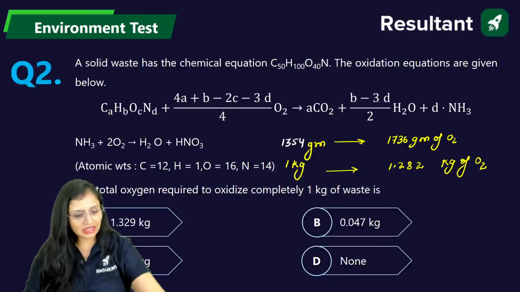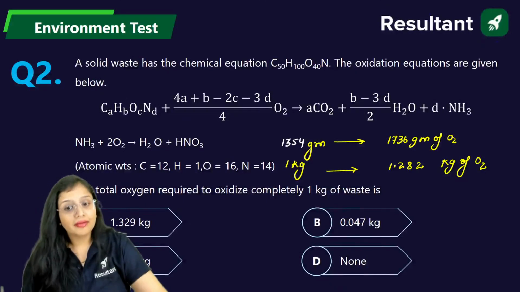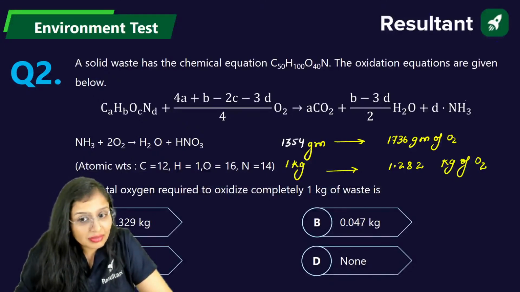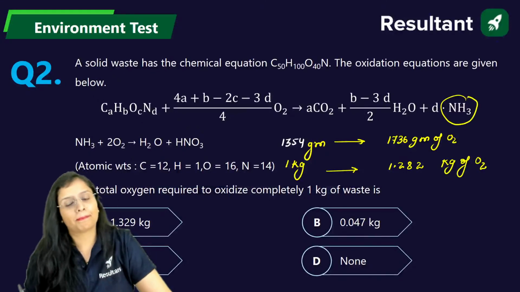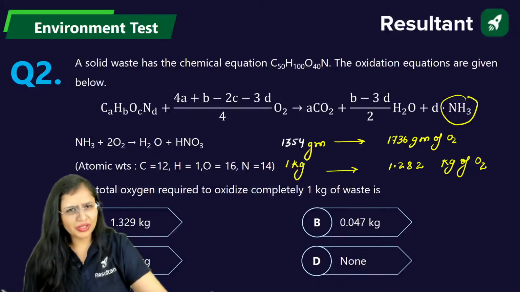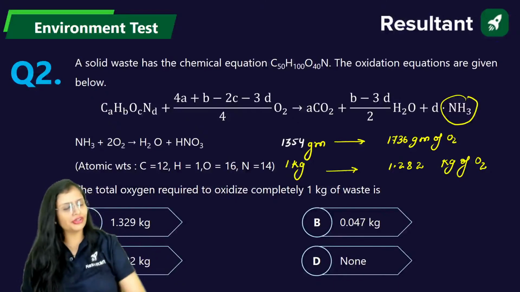Now, you will see that in the options 1.282 kg is there, and you will mark that as the answer, which will be wrong. Why? Because you are missing something, that is ammonia. You say, ma'am, ammonia is already reduced. No, it is not reduced.